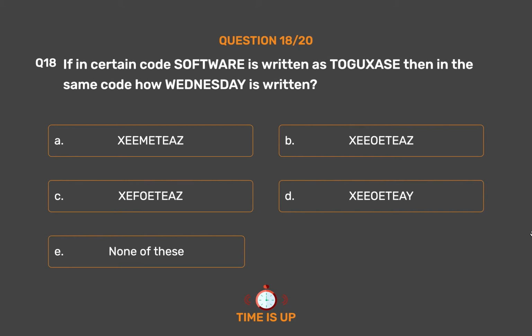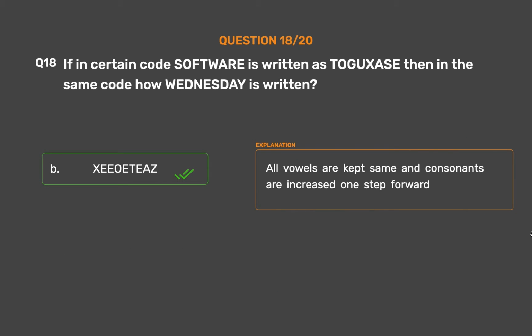The correct answer is option B, Ziartias. All vowels are kept the same and consonants are increased one step forward.